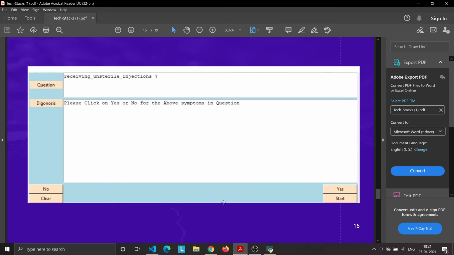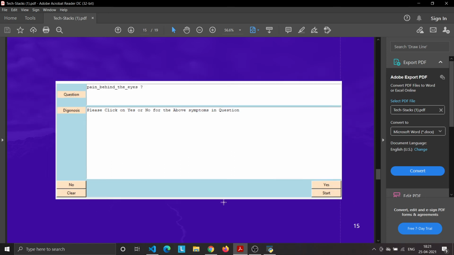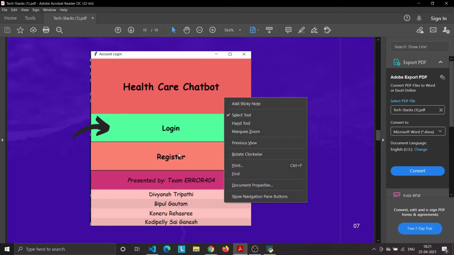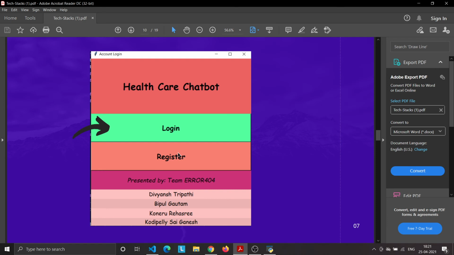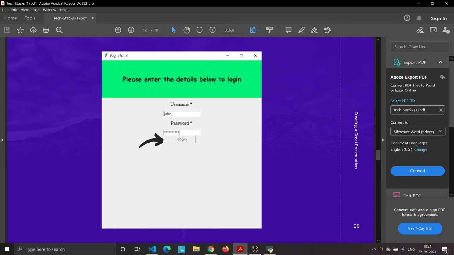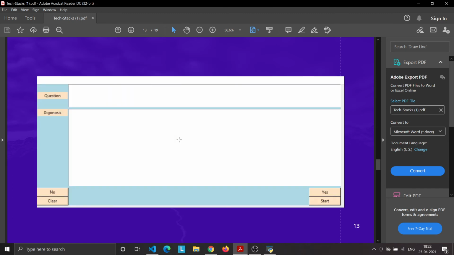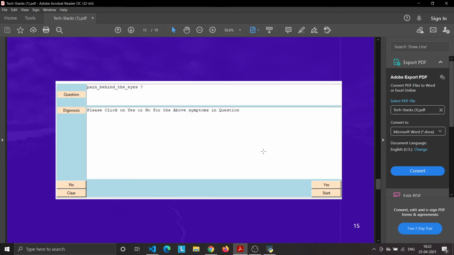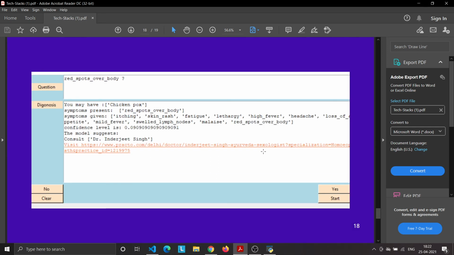Basically we have implemented it using the decision tree classifier. We have also used Python tkinter for the GUI. As we saw in the workflow, I will just revise it. As a user you need to log in or register. If you do not have an account, you need to register here and fill in the credentials, and then click on start, and then answer accordingly, and then all these things will be displayed.